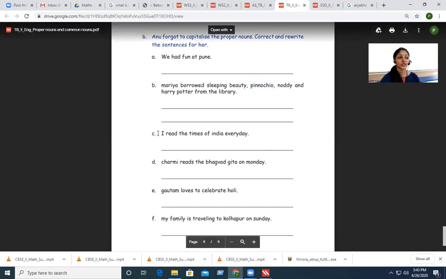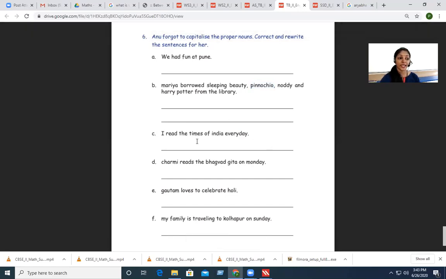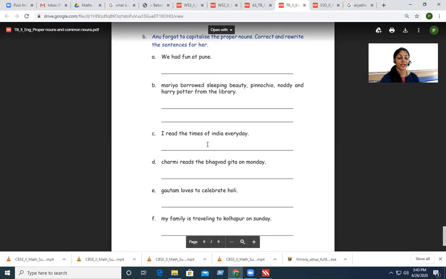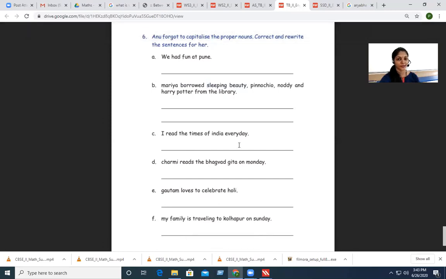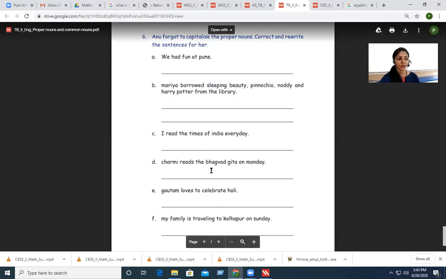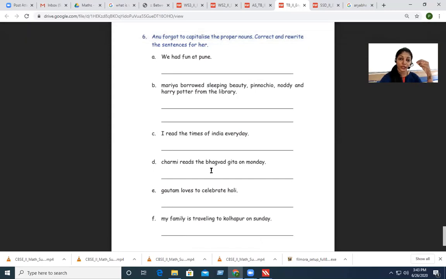Coming to the next one. I read the Times of India every day. What is Times of India? It's the name of the newspaper. So it has to be written in capital. Capitalize the first letter. Next one. If you have written it correctly, you will just put a tick. Charmi reads the Bhagavad Gita on Monday.